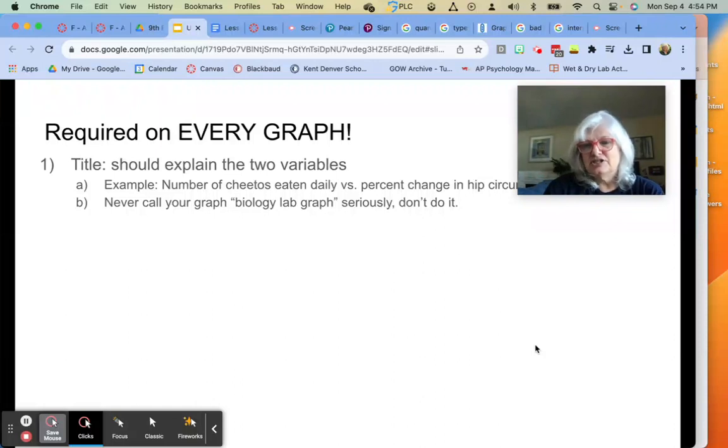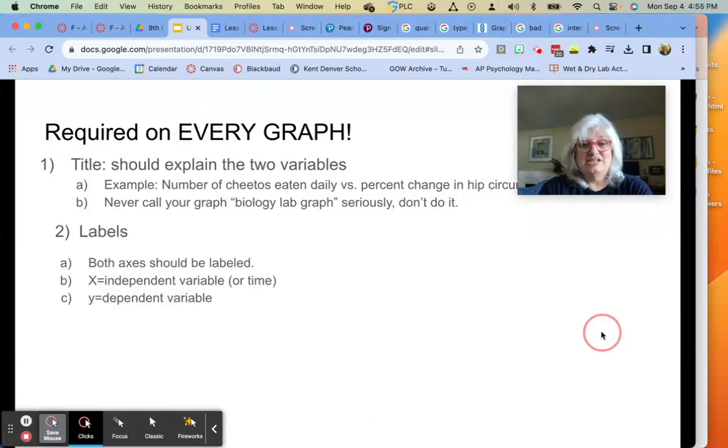First of all, title should explain the 2 variables. So if you remember our example of Cheetos and hip circumference, you have to have both variables. So the number of Cheetos eaten daily compared to or versus the percent change in hip circumference would be a great title for a graph. I have seen students label their graph biology lab graph. Please don't do that. If you do that, we're going to have a talk.